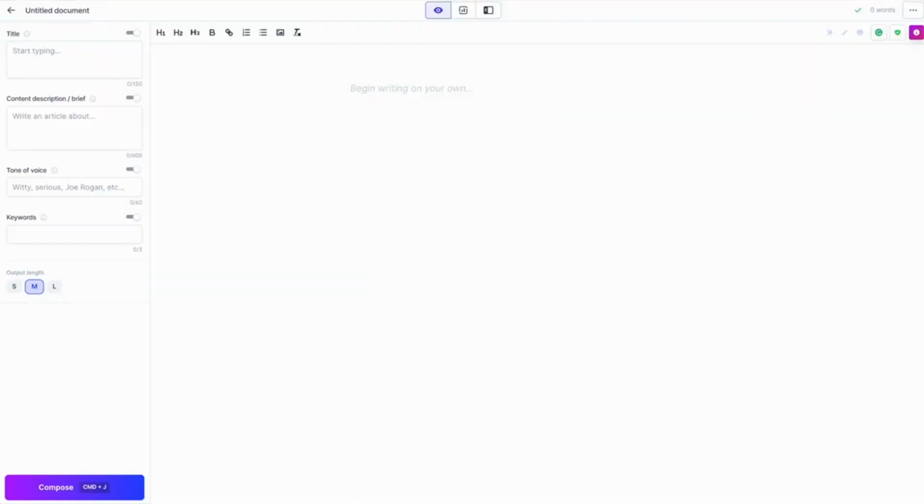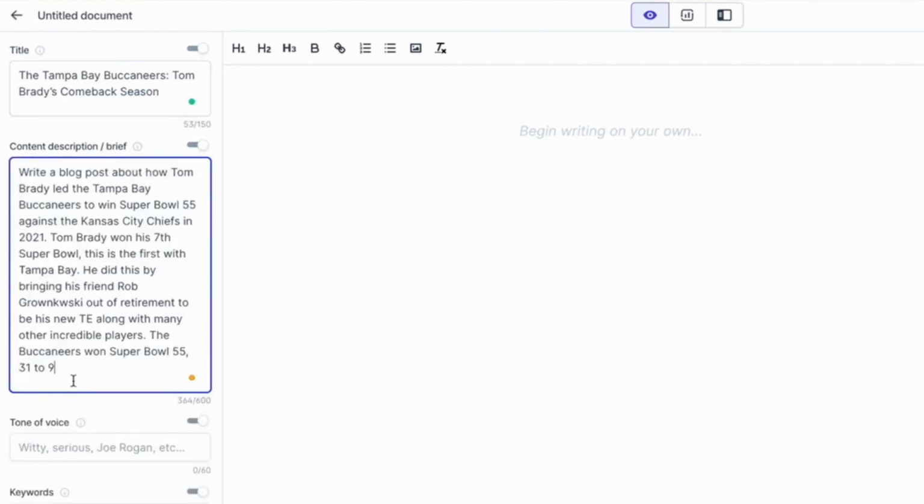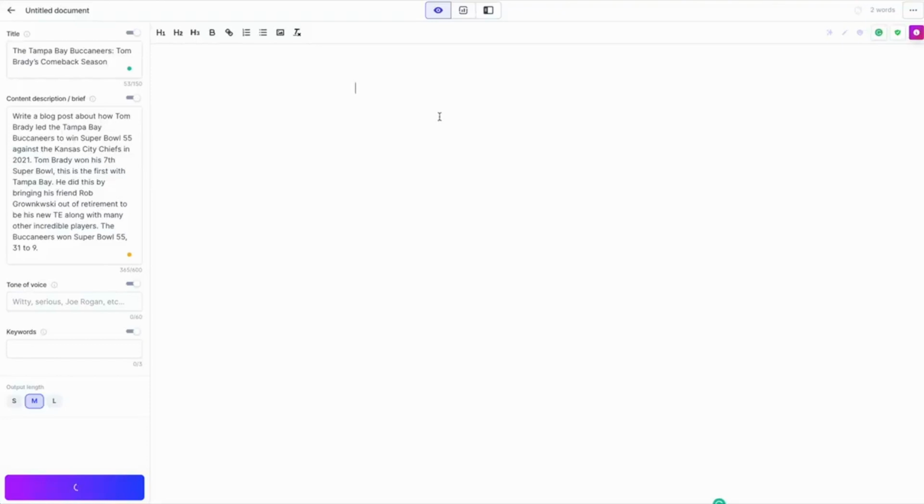In the same way, if I wanted to write about how Tom Brady led the Tampa Bay Buccaneers to win the 2021 Super Bowl, I would provide information like this. In the title, I would put, The Tampa Bay Buccaneers, Tom Brady's Comeback Season. Content description: write a blog post about how Tom Brady led the Tampa Bay Buccaneers to win Super Bowl 55 against the Kansas City Chiefs in 2021. And here, as you can see again, a few more important details about the team he was playing with and what the score was, etc., so that Jasper knows exactly what to write about when he writes this blog post.